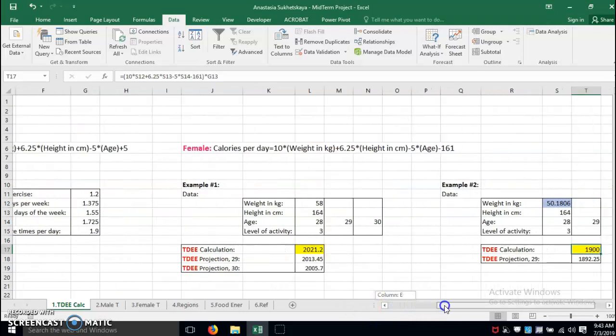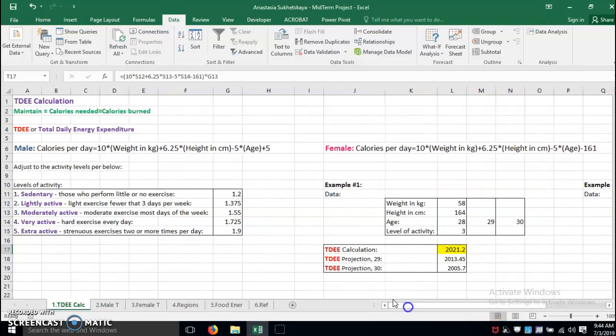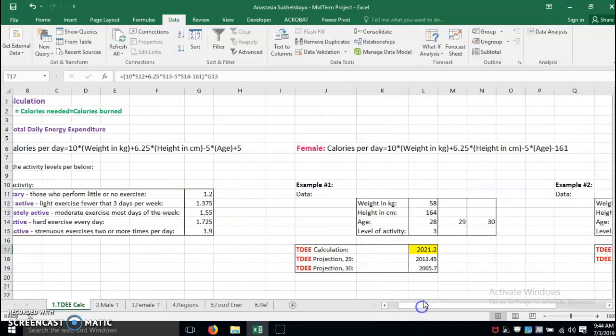So let's say, as an example, I use my personal parameters. I am 58 kilograms, 164 centimeters, and 28 years old. My level of activity is 3. I'm moderately active. I'm riding a bicycle on a daily basis, and I also go to the gym every other day. So I decided that my level of activity is 3.